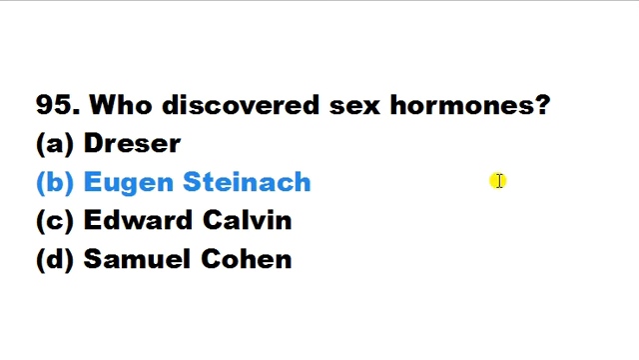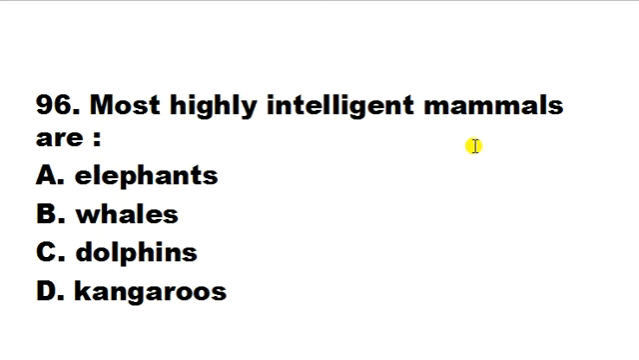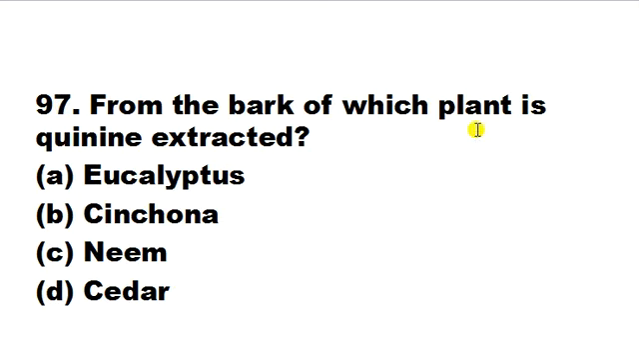The most highly intelligent mammals are elephants, whales, dolphins, kangaroos. Here the dolphin is the most intelligent mammal on earth. From the bark of which plant is quinine extracted? Eucalyptus, Cinchona, Neem, Cedar. The correct answer is B. Cinchona is used to treat malaria, and quinine is extracted from its bark.